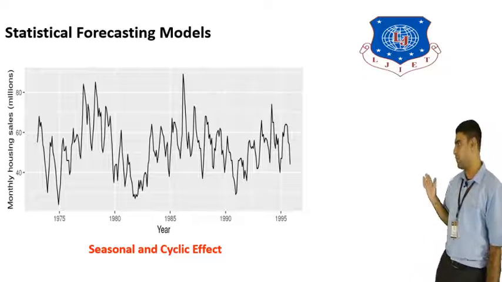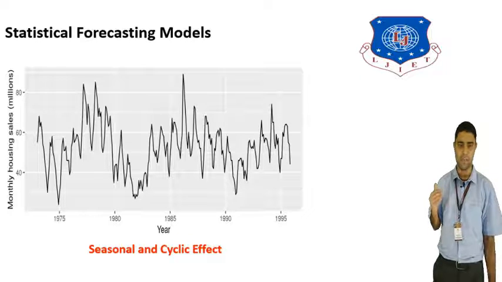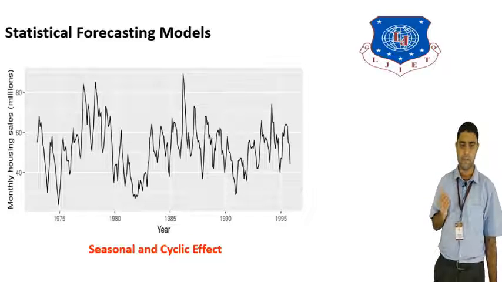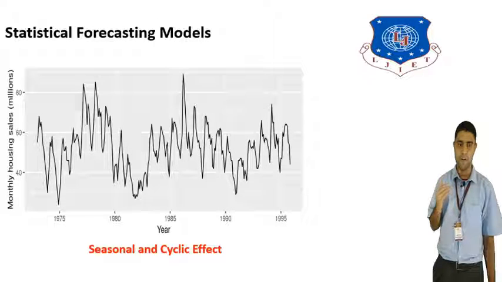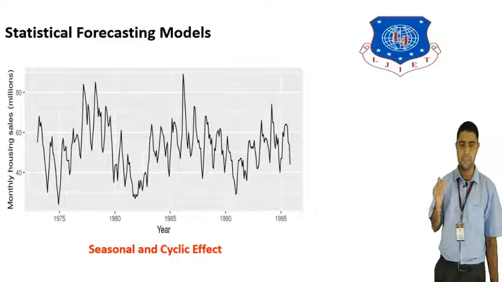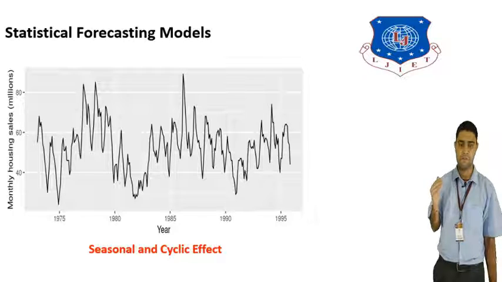The next example shown in the figure is the seasonal or cyclic effects graph, where the values are year-wise and month-wise in dollars. That is an example of a seasonal or cyclic effect. As I told you, seasonal effect means in the form of season, that is year-wise, month-wise, week-wise or day-wise data. Cycle-wise means year to year, where several years are used in the cycle effect. That is called cycle data.